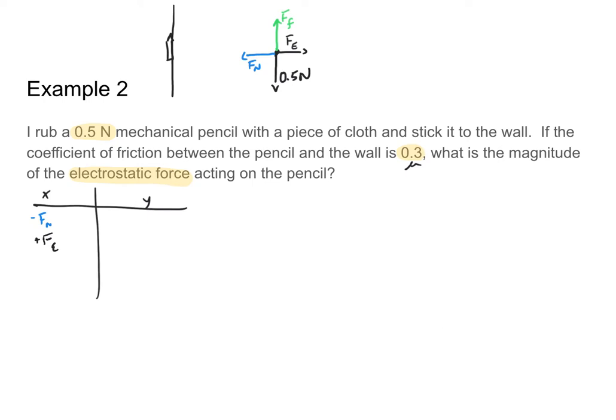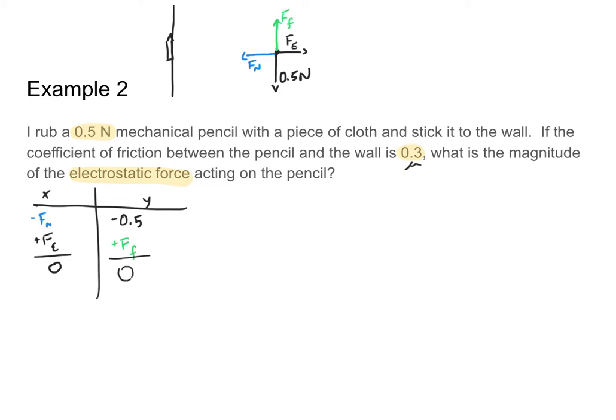When I add those together, I get that my net force is 0 newtons. In the y direction, I have my gravitational force of 0.5 newtons in the negative direction, and I have my frictional force acting in the positive direction. When I add those together, I get that my net force is 0.